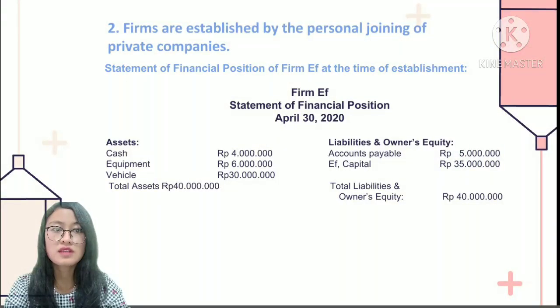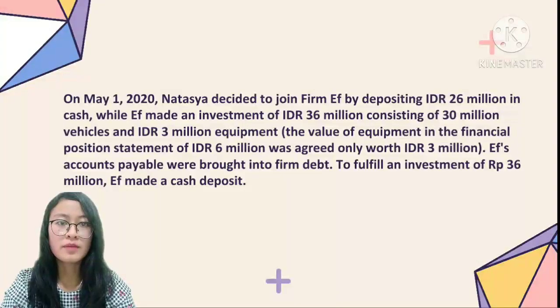Second is firms are established by the personal joining of private companies. This is statement financial position of firm F at the time of establishment. For example, on May 1st, 2020, Natasia decided to join firm F by depositing 26 million Indonesia rupiah in cash, while F made an investment of 36 million Indonesia rupiah consisting of 30 million vehicle and 3 million equipment.